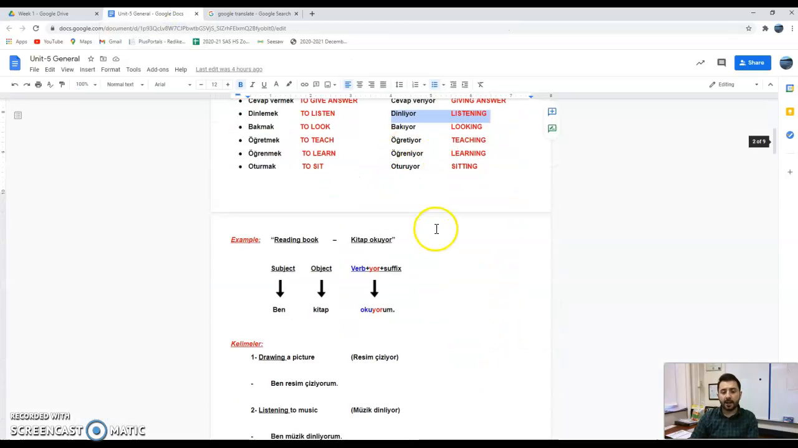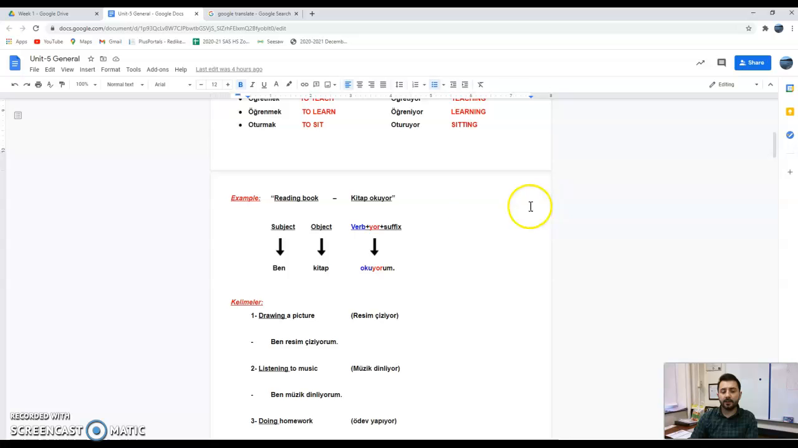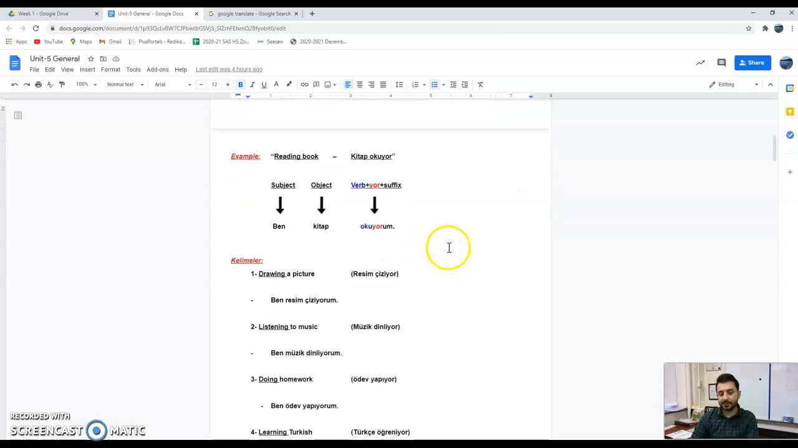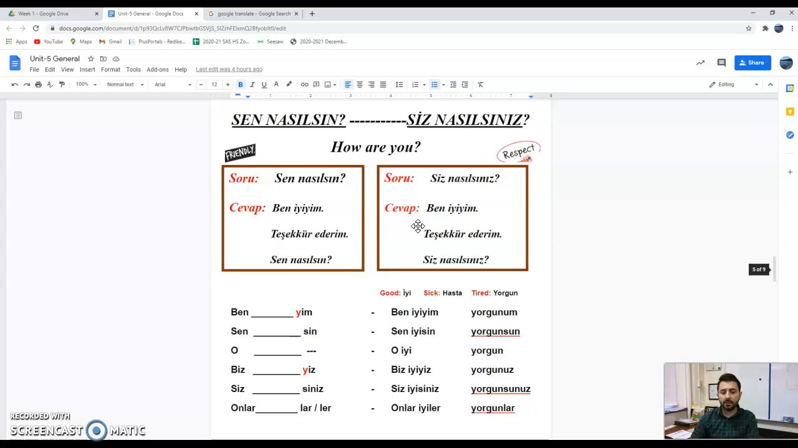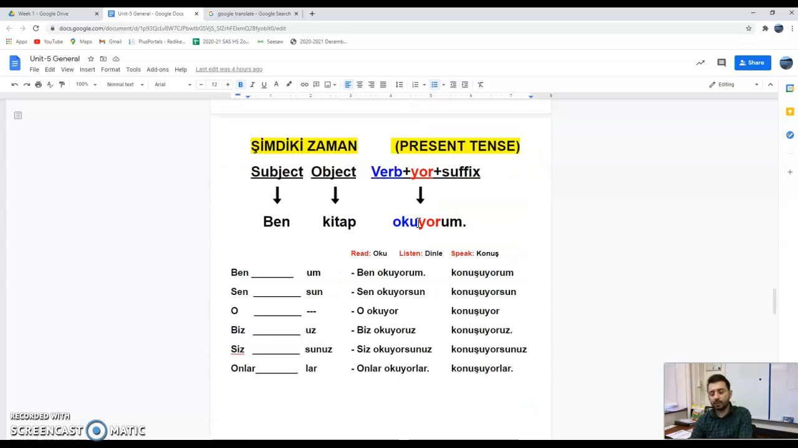Okay? So after that, we talked about the sentence structure of present tense. In English, I have been talking about this for a long time. In English, we put the subject first, then the action, and then the object. But in Turkish, it's totally different. In Turkish, when we say I am reading a book, we first need to say the subject, then the object, then the action at the end of our sentences.